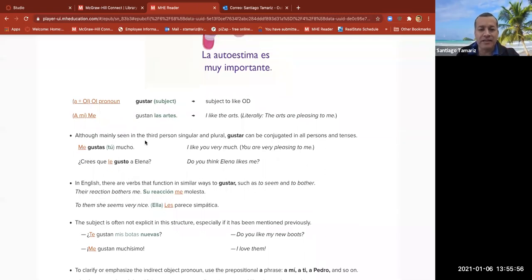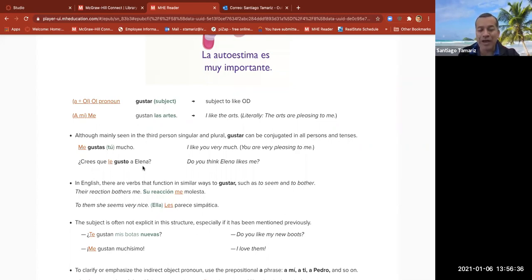Although mainly seen in the third person singular and plural, gustar can be conjugated in all persons and tenses. Me gustas mucho. Me, to me, object. Gustas, tú, mucho. How do you know that I'm talking about you? Because of gustas. The conjugation of gustar is as. Translation: I like you very much. In other words, you are very pleasing to me. Most of the times we use gustar with either gustan or gusta, but it is possible also to conjugate with all persons and tenses.